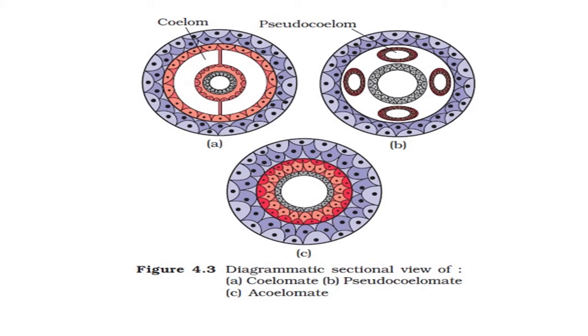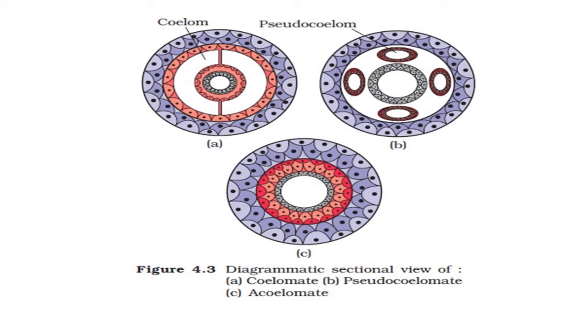This figure is actually a diagrammatic sectional view of animals on the basis of coelom presence or absence. Figure A suggests coelomate type of organization. Here you can clearly see this cavity, that is coelom. In figure B, pseudocoelomates are there. In pseudocoelomates, the mesoderm is observed as scattered pouches. Such an organization is known as pseudocoelom and the animals are known as pseudocoelomates.